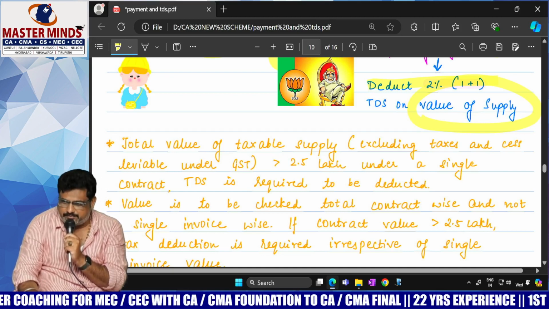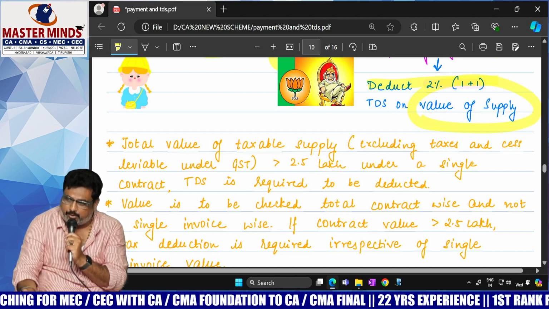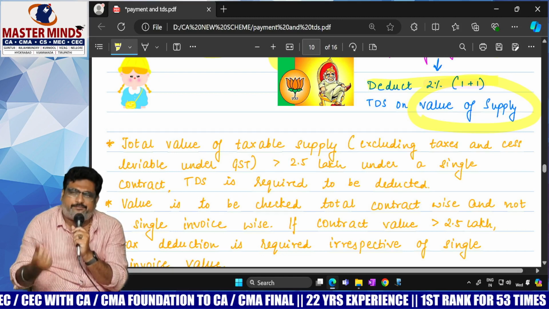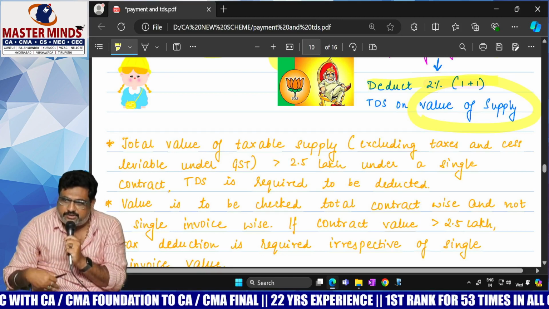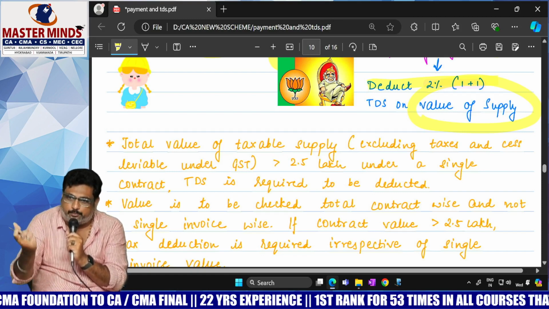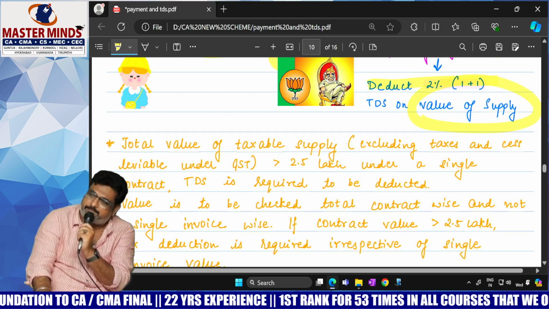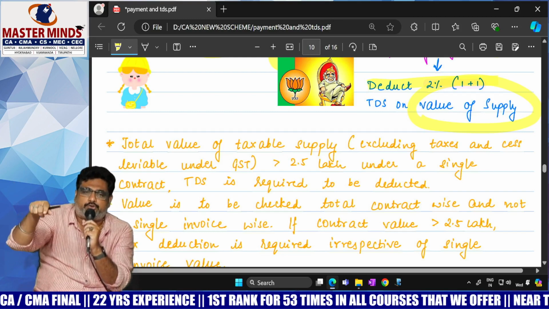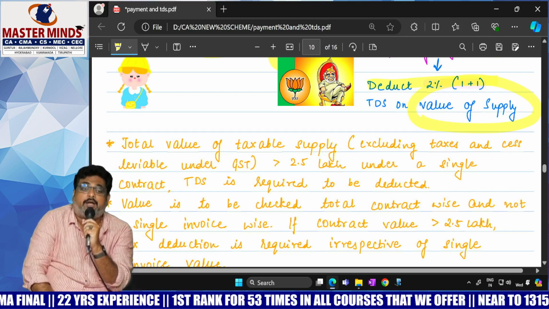In that case, are the TDS provisions applicable or not? The straightforward question is, do we consider the 2.5 lakhs inclusive of GST or exclusive of GST?